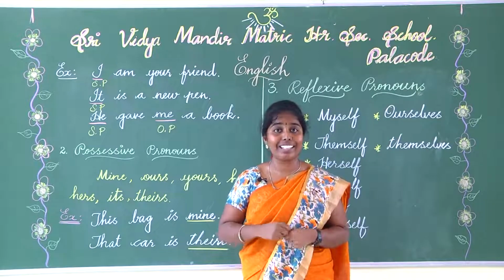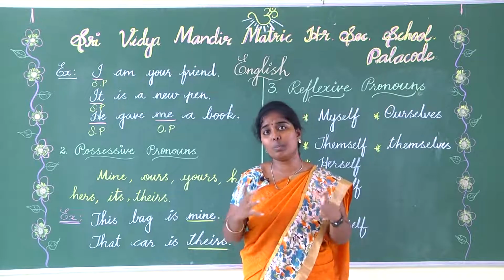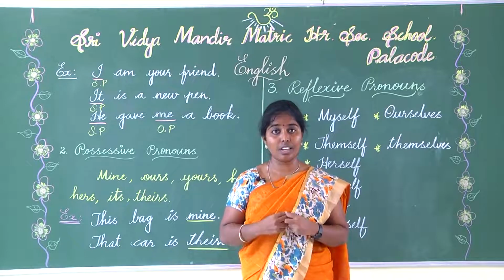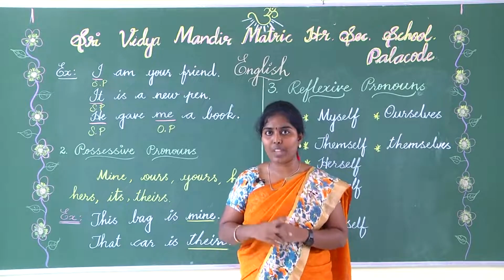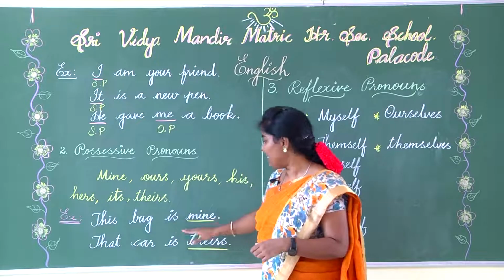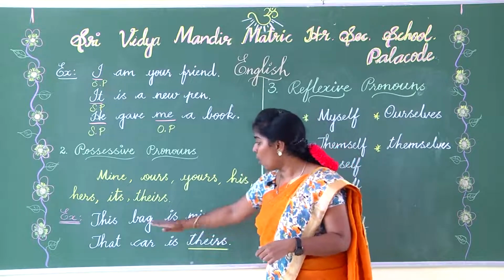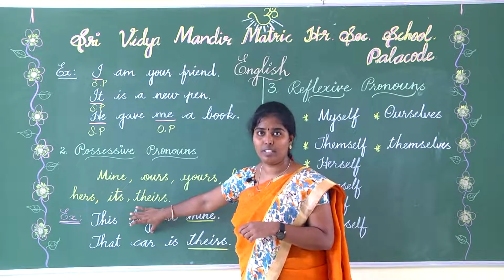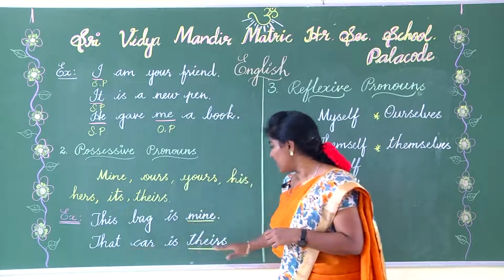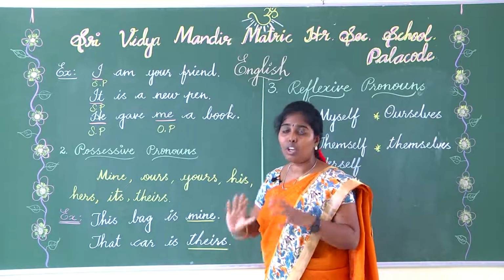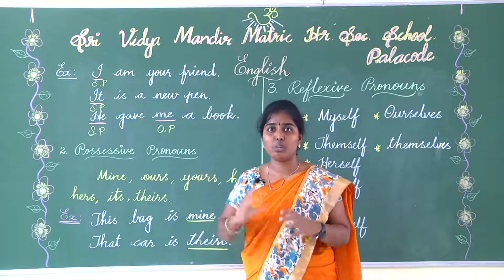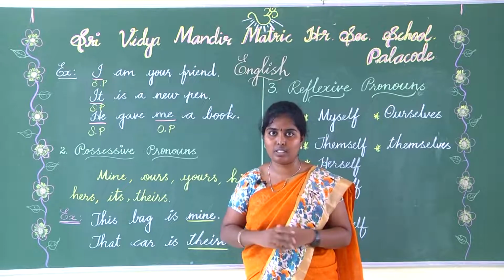You go and grab the chocolate. What would be the baby's reaction? It would say, this is mine, right? That shows the ownership of the chocolate. And here, this bag is mine shows ownership of the object. Then, that car is theirs. Theirs shows possession, showing ownership of the car, which belongs only to them, not to others.